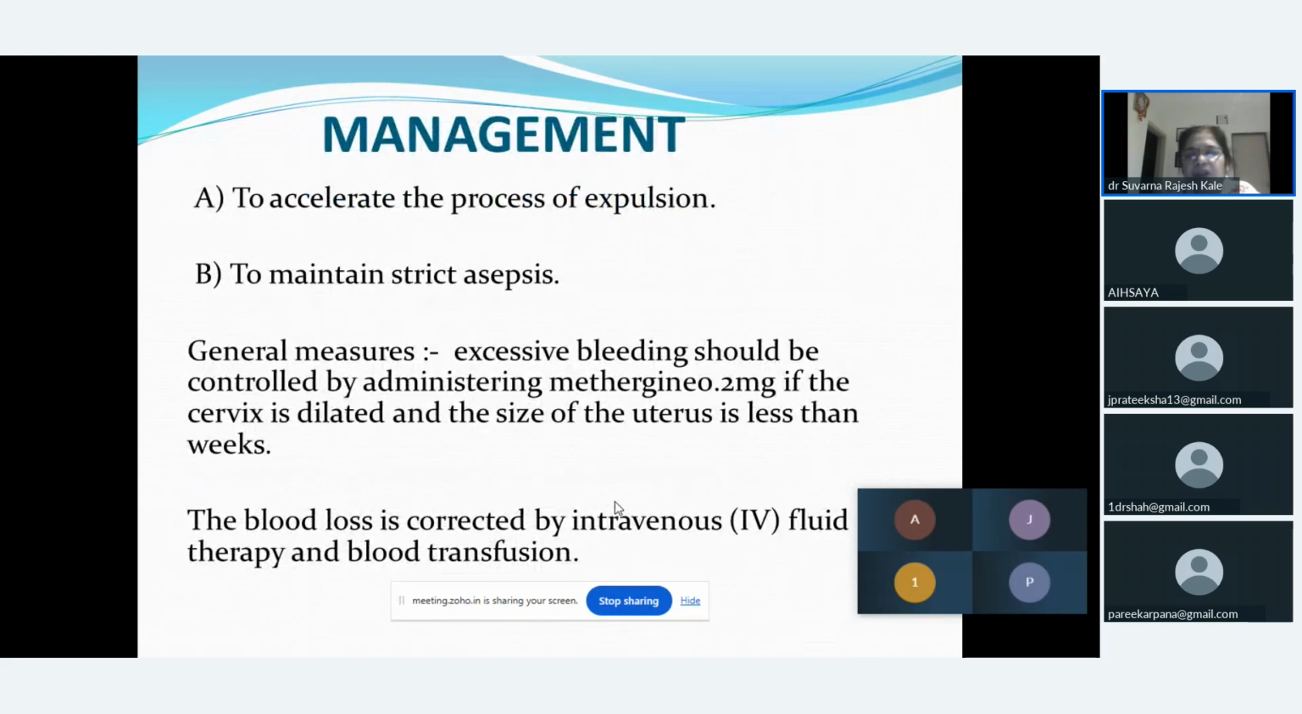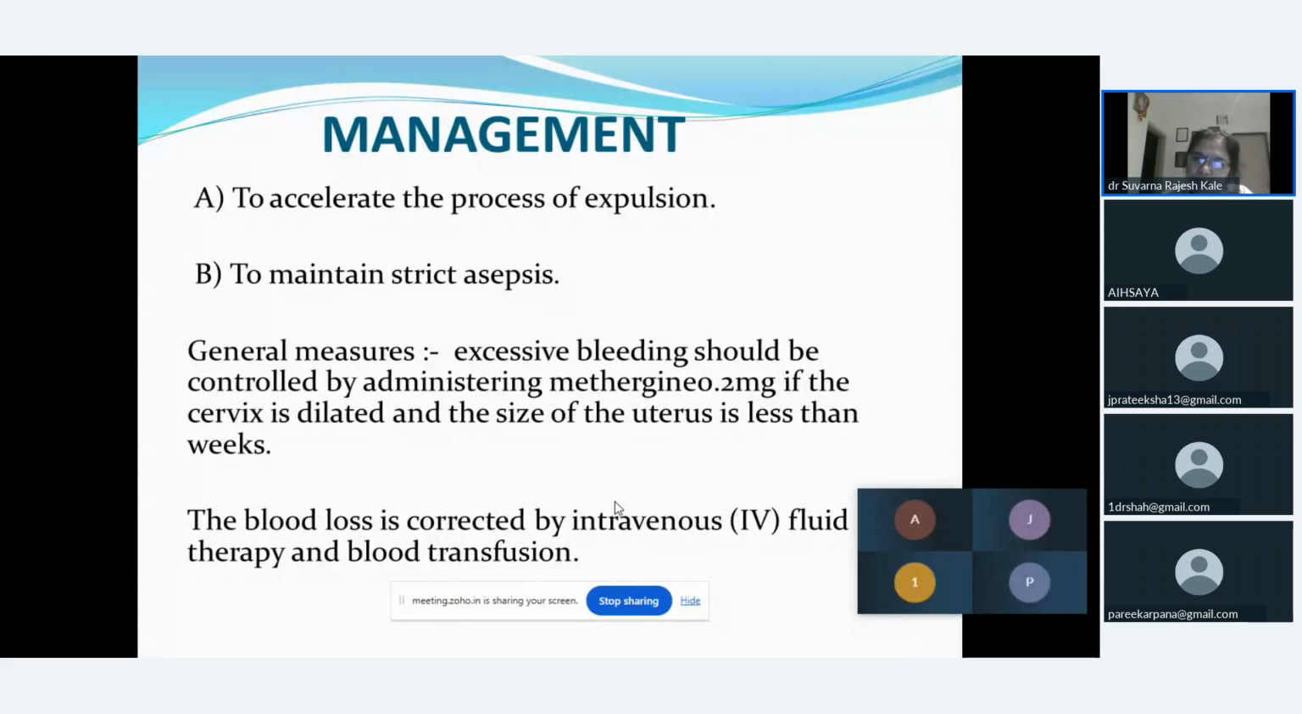Now, as we know, the product of conception has been completely separated. The line of management should be to accelerate the process of expulsion, because it may take 2 days, it may take 3 days, it may take 15 days also. If it takes longer, there could be chances of profuse bleeding in the female, and the female may decompensate to any extent. So here, the first line of management is to accelerate the whole process of expulsion